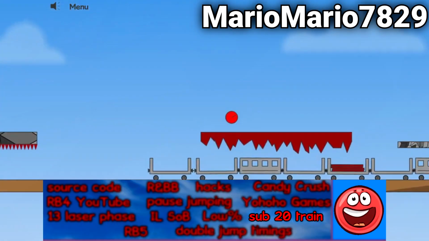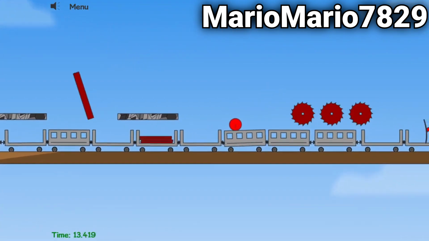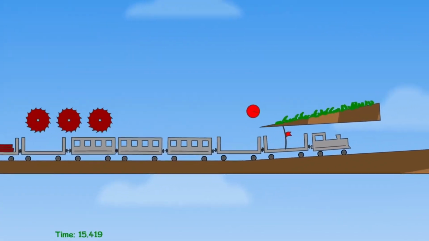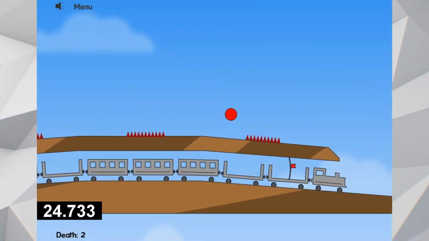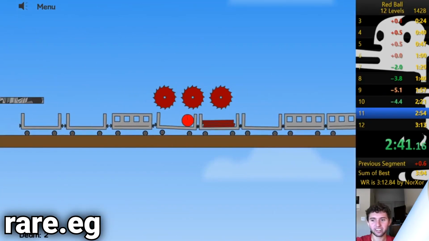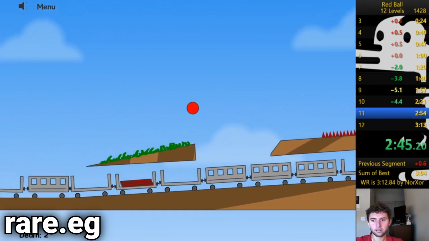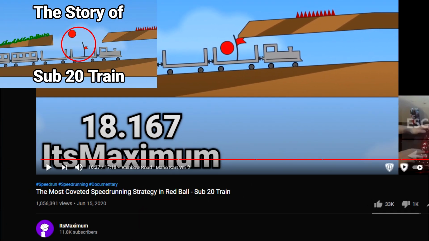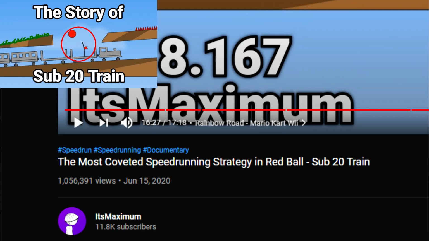Sub 20 Train is a very inconsistent and difficult strategy that allows level 11 of Red Ball to be completed in under 20 seconds, saving 7.5 or more seconds over the normal method of completion. This trick used to not be known by many people due to its absence from the world record, but due to the YouTube algorithm deciding to put my video about it in front of tens of thousands of eyes, it really isn't that much of a secret anymore.